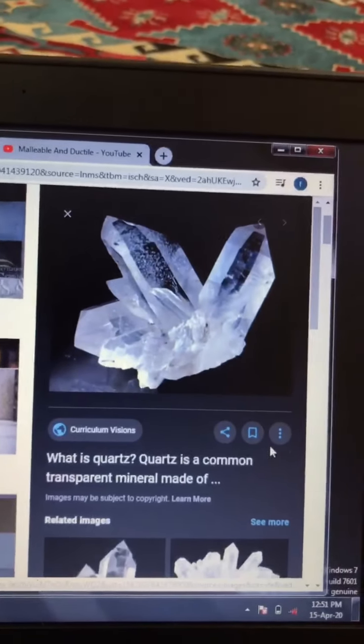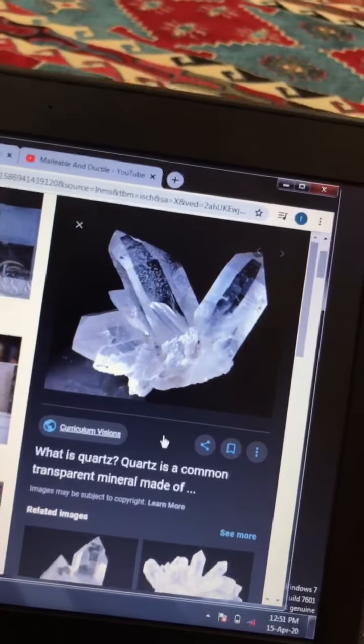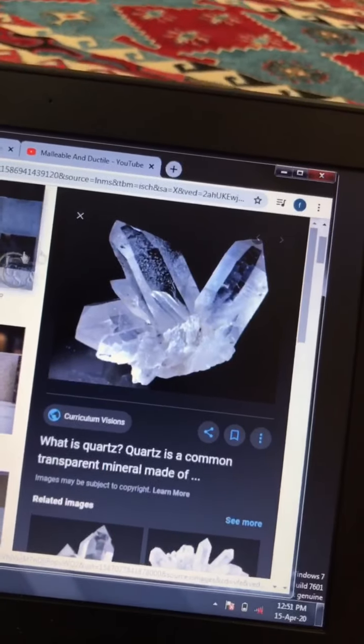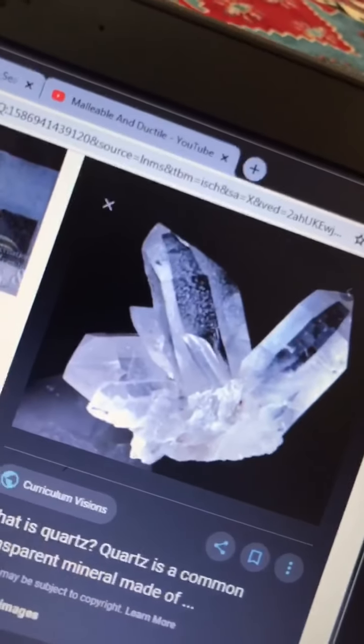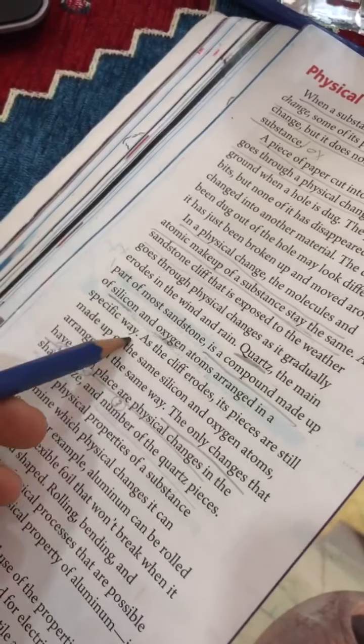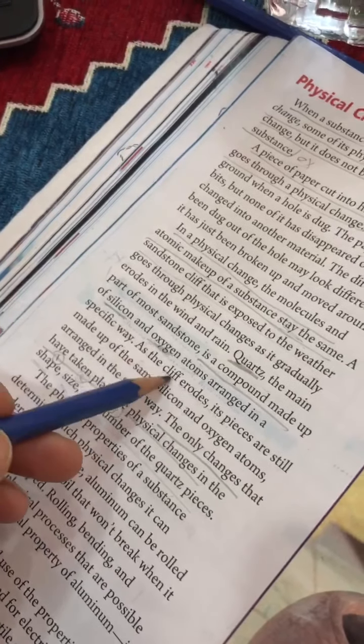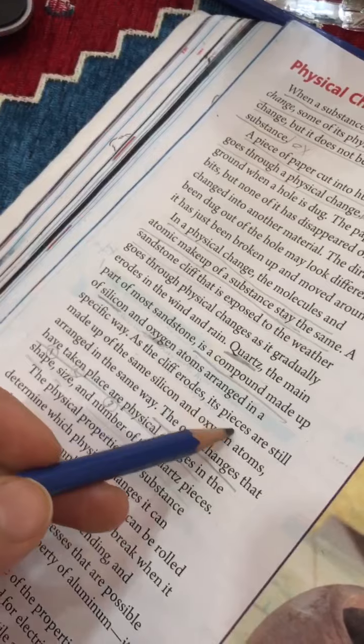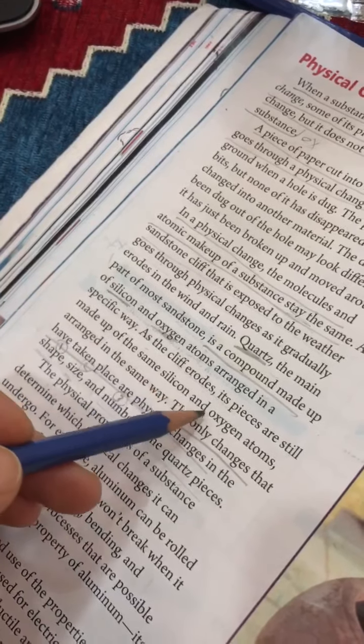It just looks like, let's say, a diamond. Actually, it's something so nice. Okay, what is it made up of? The quartz is made up of what? It is made up of silicon and oxygen. Okay, atoms arranged in a specific way, right? As the quartz erodes, its pieces are still made up of the same silicon and oxygen atoms.